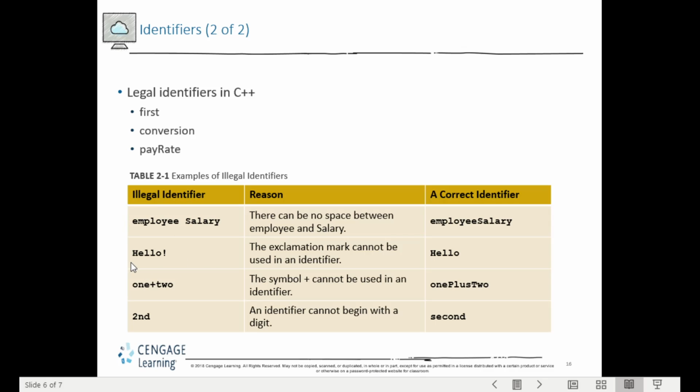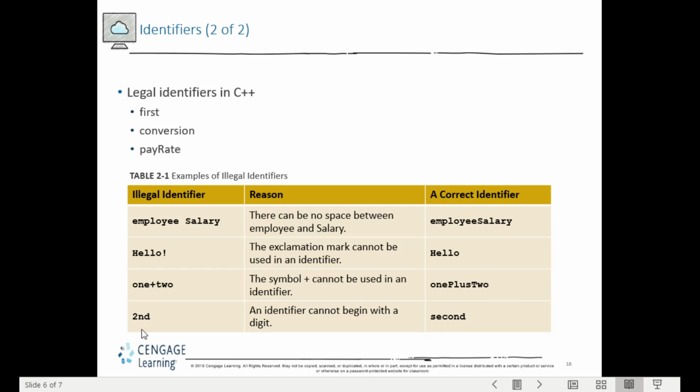The second illegal identifier has an exclamation mark, so we have to remove or delete it. It also cannot have any other kind of symbol except the underscore. The plus symbol makes it illegal, so we have to remove it, or replace it with letters.